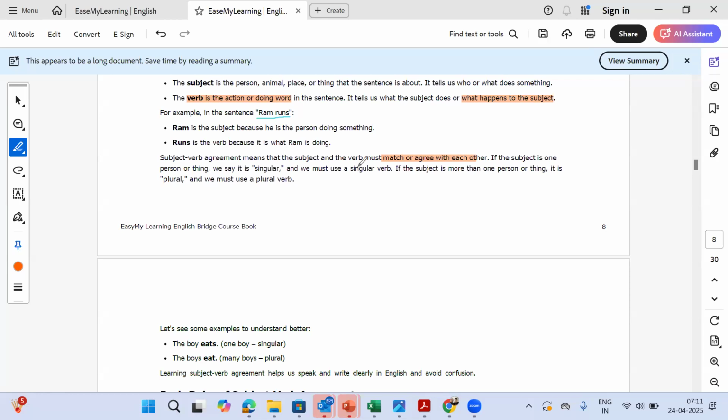But can I say Ram run? No, because there is only one Ram. So what we need to make sure in English is that the subject and the verb must match each other. For example, if the subject is more than one person or a thing, it is plural and we must have a plural verb. Similarly, when a subject is singular, we must have a singular verb. So we will understand this also through examples.